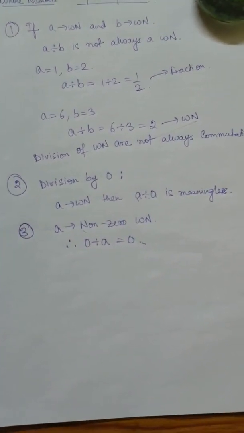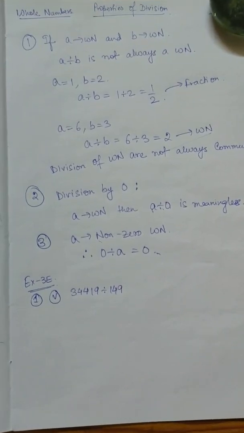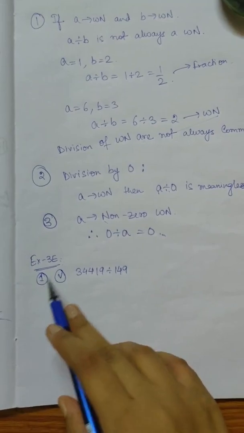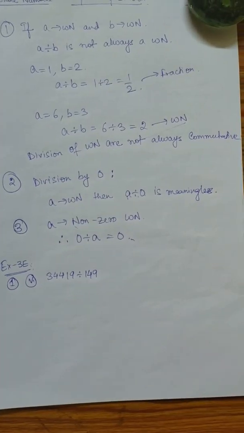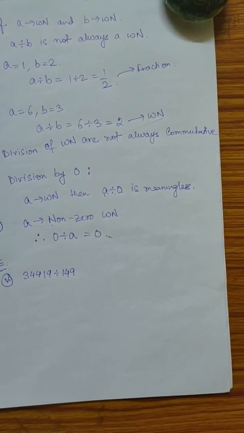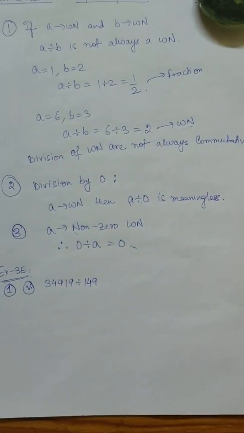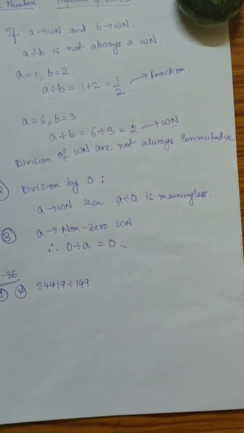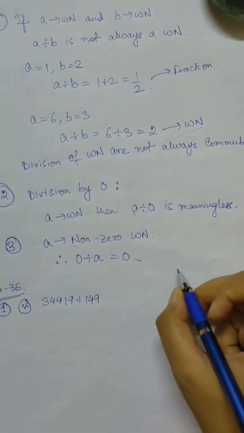Now we will move on to the exercise. I have taken exercise 3E and sums number 1 to 5. Sum number 1 says: divide and check your answer by the corresponding multiplication in each of the following. That means first you have to divide and then you have to multiply. Always remember, for division there is an algorithm. So what is that algorithm for division?